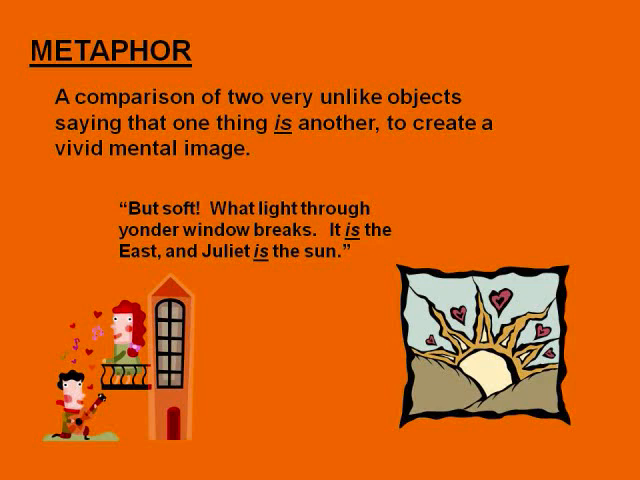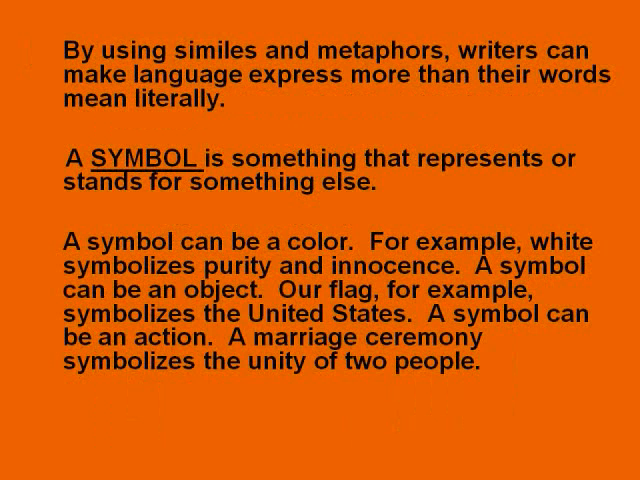A metaphor is a comparison of two very unlike objects, saying that one thing is the other, to create a vivid mental image. Romeo says, "But soft, what light through yonder window breaks? It is the east, and Juliet is the sun." He's basically saying that the balcony edge is the horizon, and Juliet is the sun coming up over the horizon. He's basically saying that she's very beautiful. By using similes and metaphors, writers can make language express more than their words mean literally.